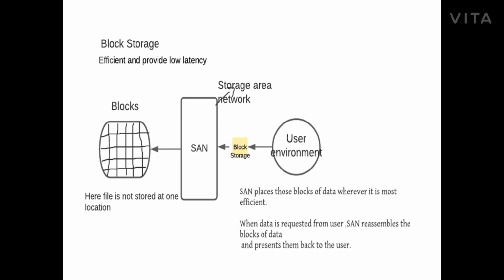The one thing is that it has limited capacity to handle metadata. Here every block contains metadata of the file location, so it has limited capacity to handle metadata. Otherwise EBS is efficient and it has the lowest latency. Latency means a measure of delay.